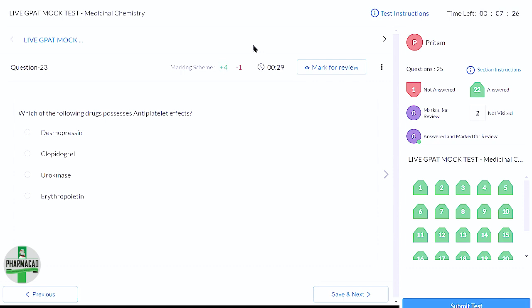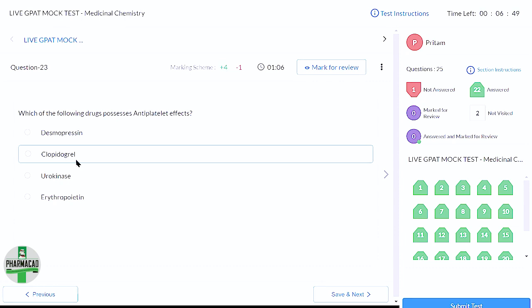As I'm saying again and again, I may not know all the answers, but try some logic, see if you can reach one option, and then decide whether to attempt the question or not. Here, take desmopressin. As the name of the molecule suggests, isn't it similar to vasopressin hormone? Vasopressin is nowhere related to platelets, right? Yes, ma'am. So I am opting this drug out.